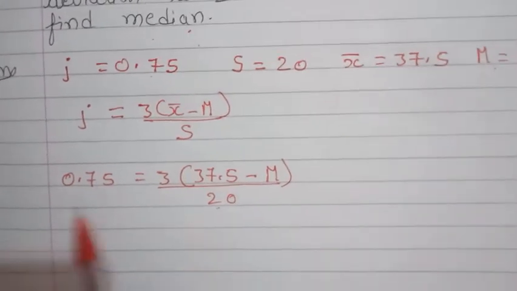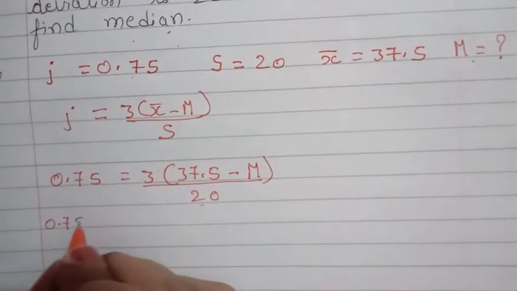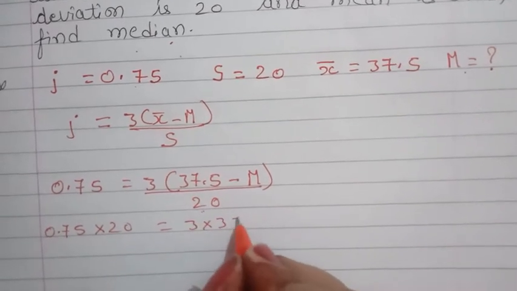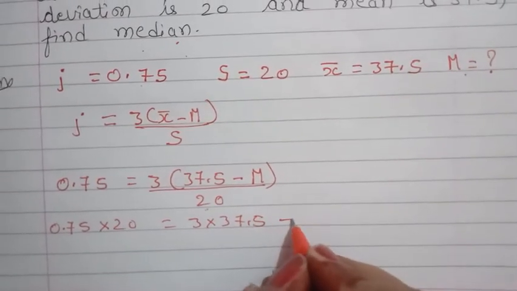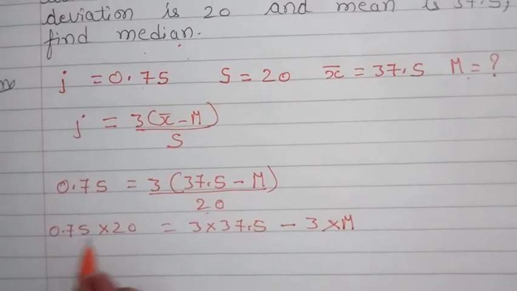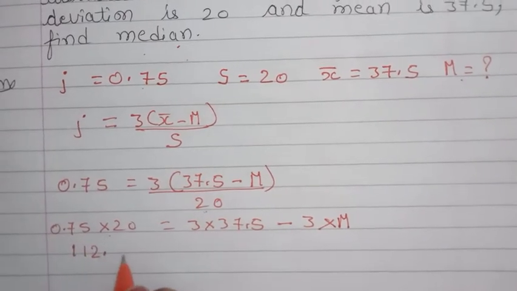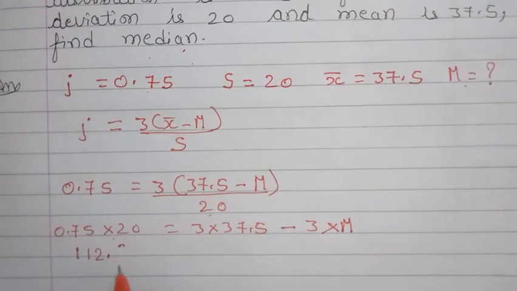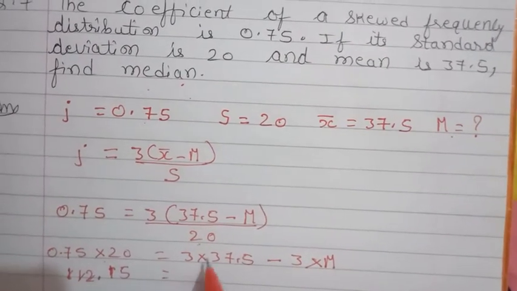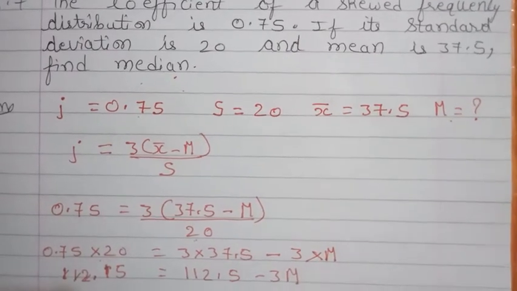So 0.75 multiplied with 20 gives 15, and here it will come 112.5 minus 3m.